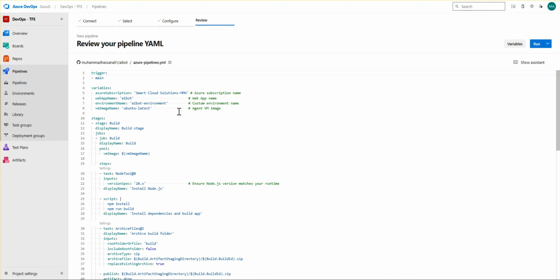If you don't add it in your pipeline YML variables, it automatically gives you options to select which subscription you want in your Microsoft Entra ID. If you're using your organization account, then it shows all the subscriptions you have access to. If you are using your personal account, then it shows your personal subscription here. After you select your subscription, it will give you the web apps deployed in that subscription, and you have to select that web app.